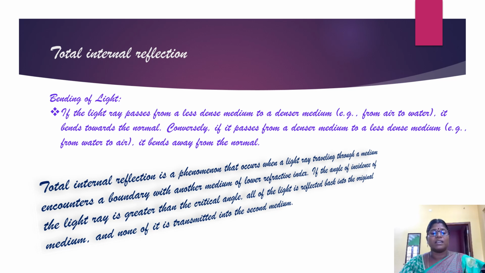So what is total internal reflection? Total internal reflection is a phenomenon that occurs when a light ray traveling through a medium encounters a boundary with another medium of lower refractive index. If the angle of incidence of a light ray is greater than a particular angle that is popularly known as the critical angle, all of the light is reflected back to the original medium and none of it is transmitted into the second medium. So this phenomenon is known as total internal reflection.